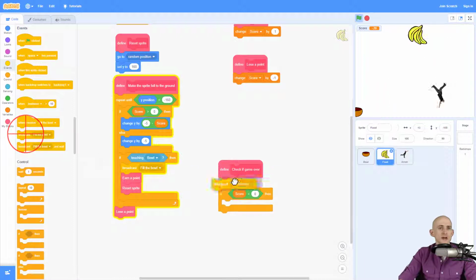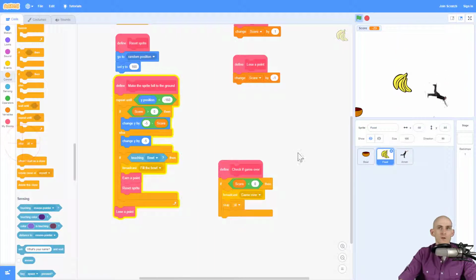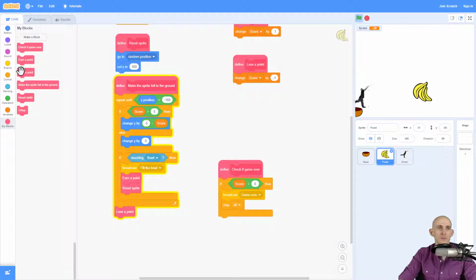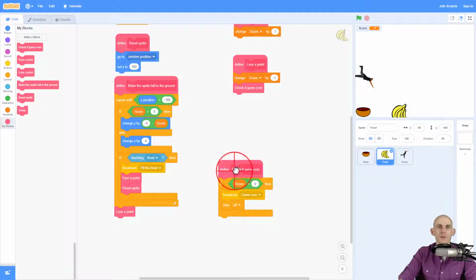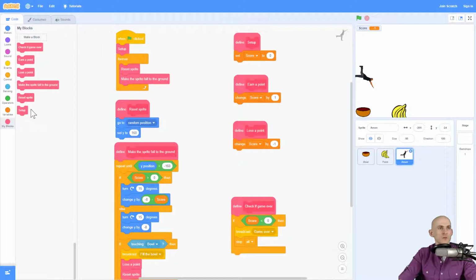And just like before, I'm going to have it broadcast game over and then stop everything if my score gets below 0. Now, when I want it to do this, because we're looking for if it's a negative number, we'll put it inside of our lose a point. So when we lose a point, we check if it's a game over, and if it's negative like it is right now, it'll go ahead and stop everything. By the way, you need to add this code into the other sprite as well. So I'm going to go ahead and add this into Eamon because he's also somebody that we can lose a point on. And I'm going to call this if I lose a point here.